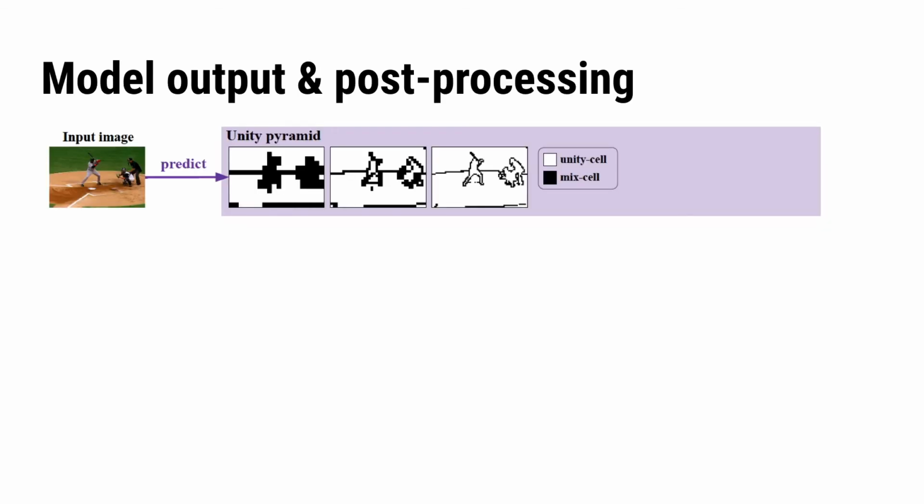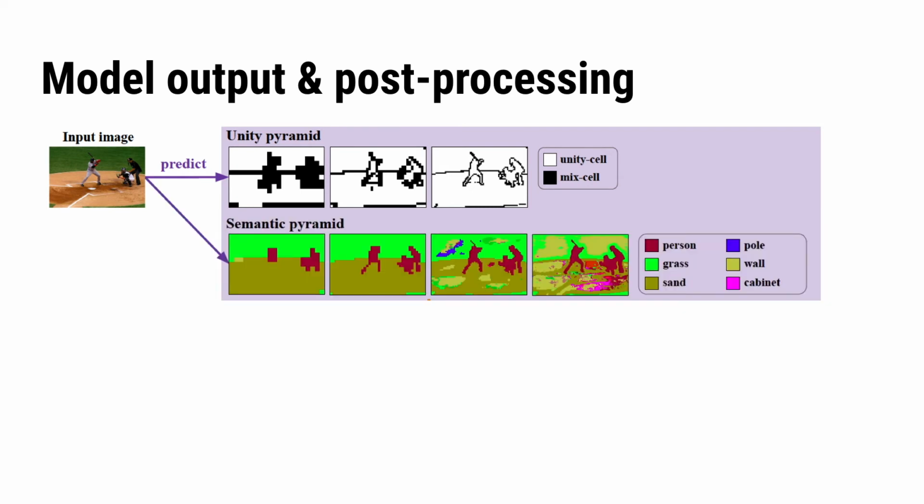Let's see how our output representation actually works. Our model will predict a unity pyramid, which classifies whether a cell is a unity cell or a mixed cell at different pyramid scales. As we assume that all cells at a finite scale to be unity cell, there are only 3 scales in our unity pyramid. Our model will also predict a semantic pyramid, which predicts semantic segmentation at 4 pyramid scales. We can see that the quality of each individual raw semantic prediction is bad. This is because they are trained to focus on a small portion of cells.